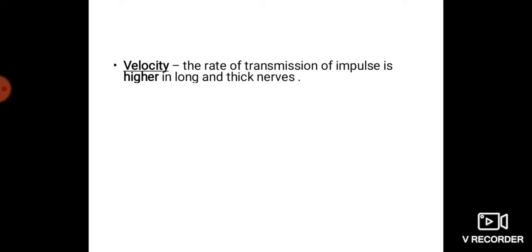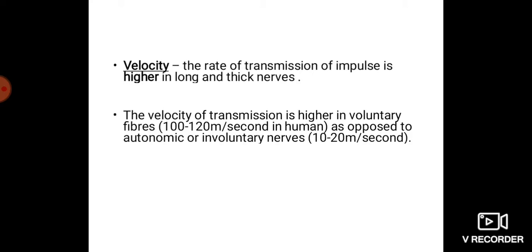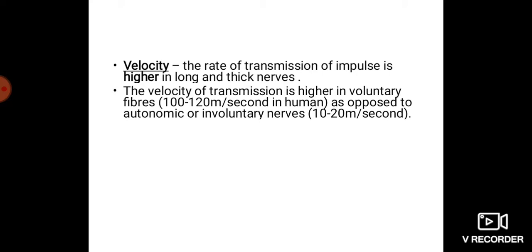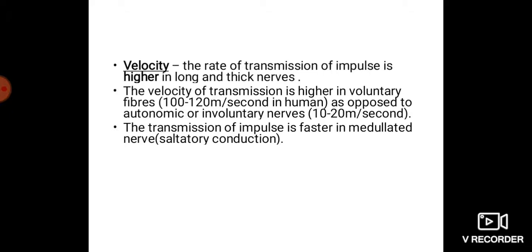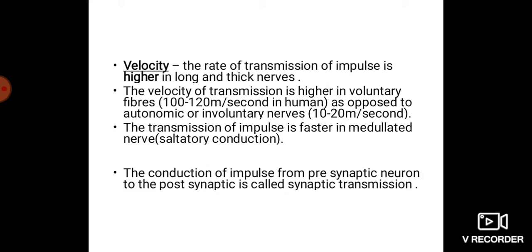Now, velocity. The rate of transmission of impulse is higher in long and thick fibers. The velocity of transmission is higher in voluntary fibers, that is 100 to 120 meters per second in human, as opposed to autonomic and involuntary nerves, that is 10 to 20 meters per second. You can see the difference in the velocity of nerve impulse transmission through a voluntary nerve fiber and an involuntary nerve fiber. The transmission of impulse is faster in medullated nerve because of saltatory conduction, which we have already discussed.